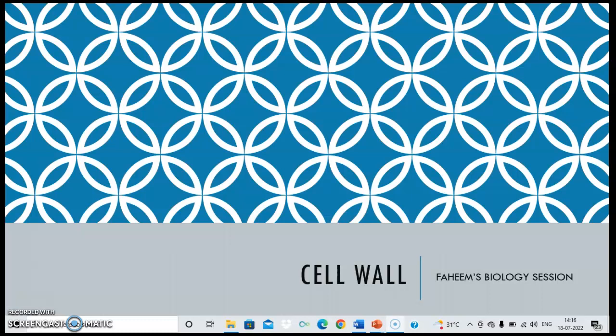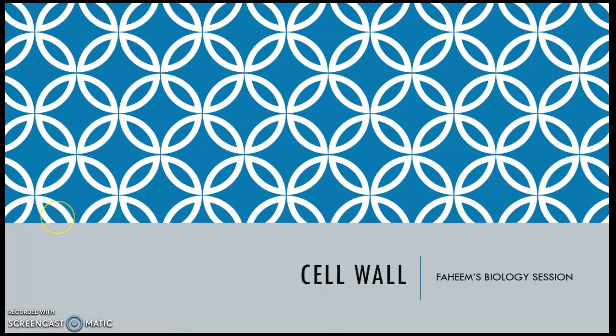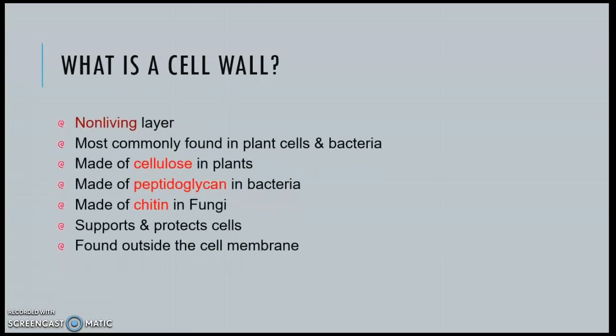So, is the cell wall present in all the cells? Do all cells have the cell wall? No. Animal cells don't contain the cell wall. Cell wall is present in plant cells, bacterial cells, fungal cells, whereas animal cells lack a cell wall.